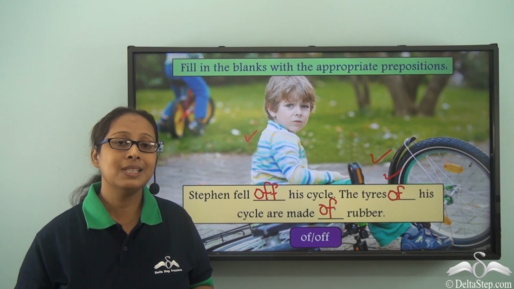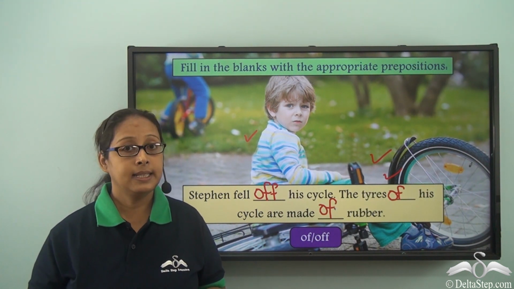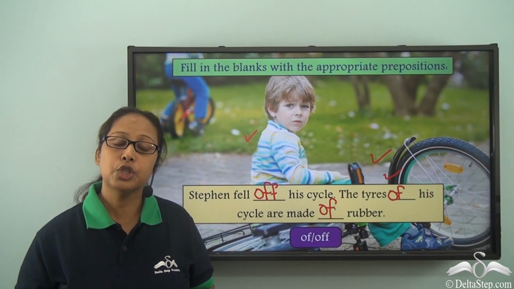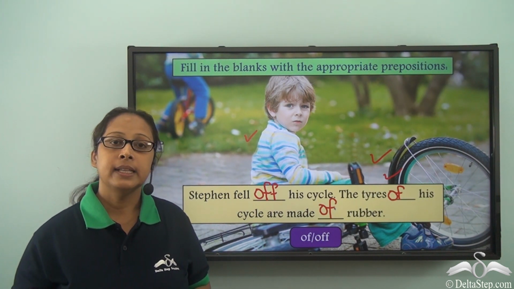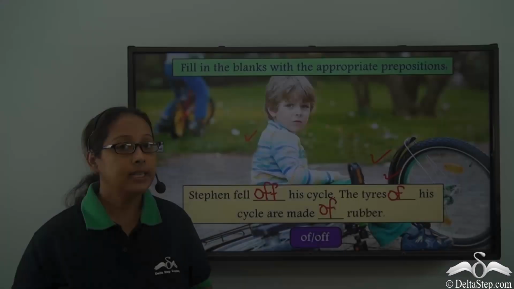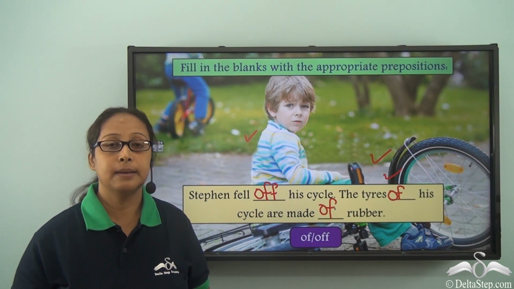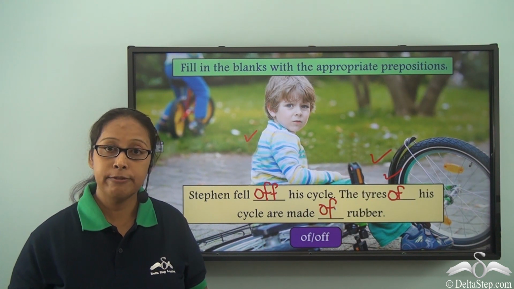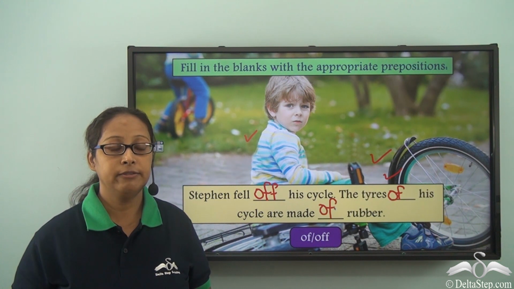It also shows something belonging to. It shows that somebody is having some quality. It also shows containing something. So we can see that both are very similar in their pronunciation, but their spellings are different and their usage is completely different. So you need to be extremely careful when you're working with OF and OFF.